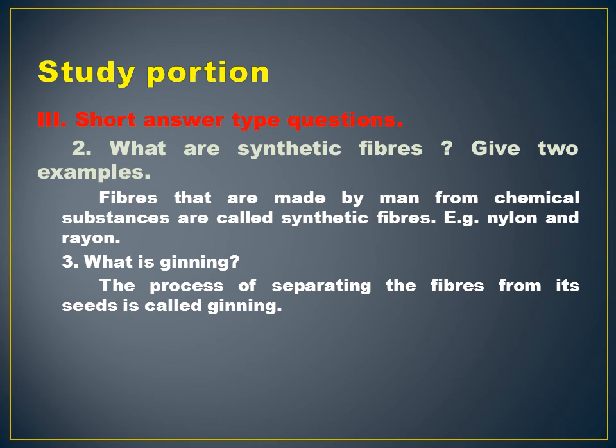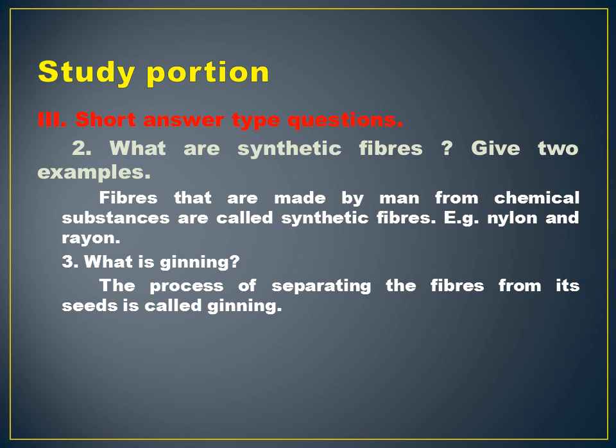Fibers that are made by man from chemical substances are called synthetic fibers. Examples: nylon and rayon. Next, third question: what is ginning? The answer is on page number 55. The process of separating cotton fiber from its seed is called ginning.